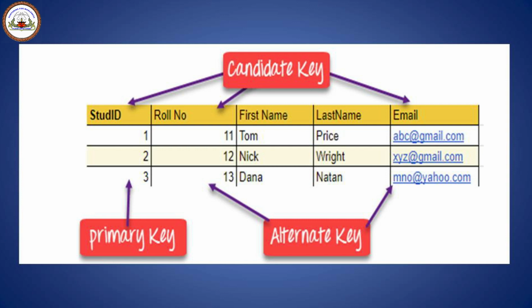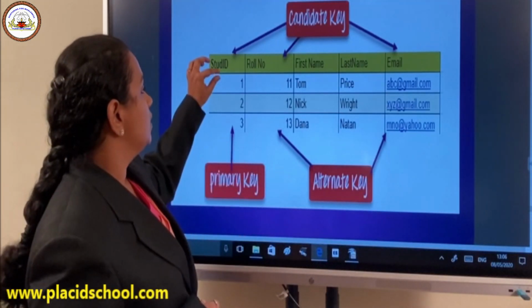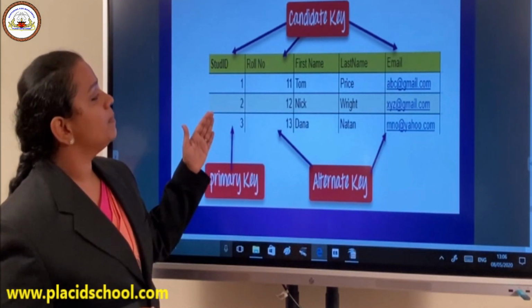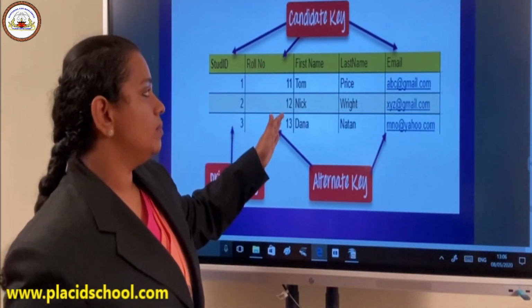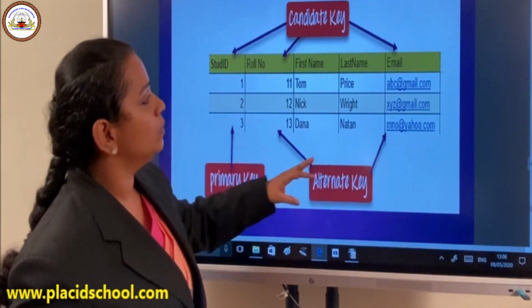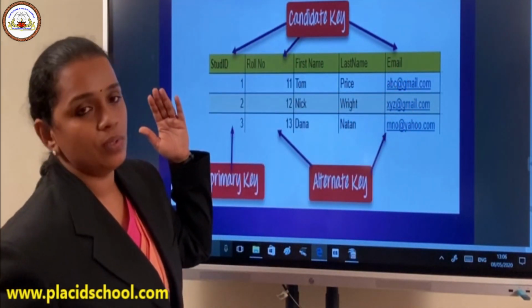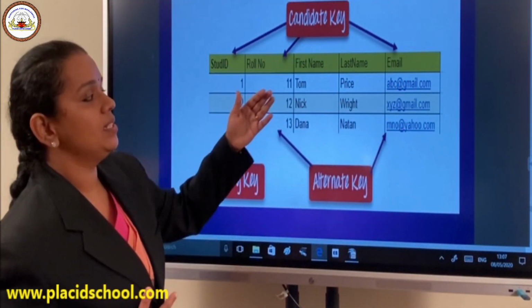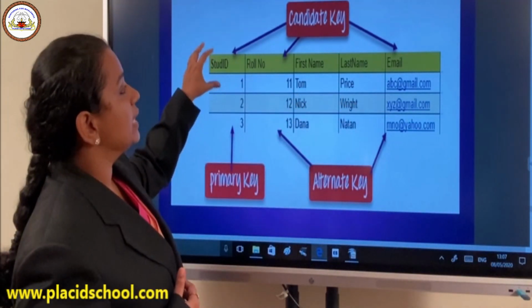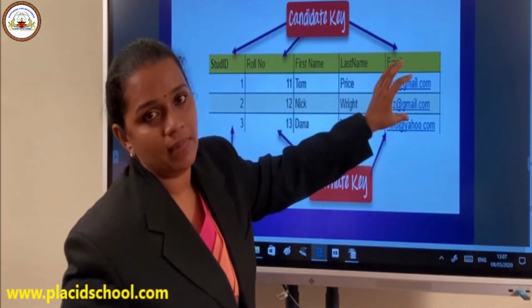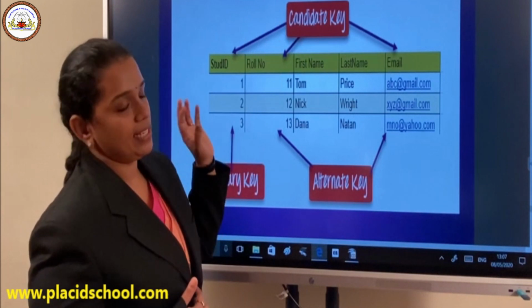That is, the primary key should have a unique value and it shouldn't have any null values. Null values means it shouldn't have an empty value. So when you take the student ID part, it has 1, 2, 3, which is all unique and also has no null value. Again, roll number is also all unique with no null value. Email address is also definitely unique, and it doesn't have any duplicate values. So student ID, roll number and email have the capability of becoming a candidate key.